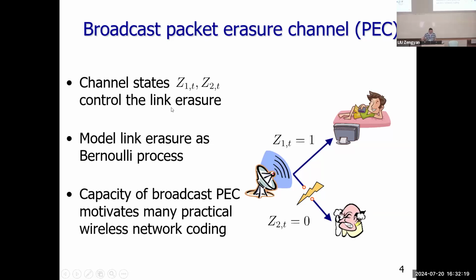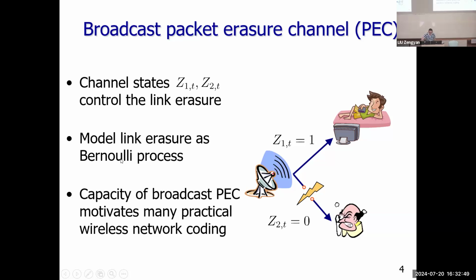So in this talk, we will focus on a simple model called a broadcast packet erasure channel. There is a common transmitter who wants to send two private messages to the receivers. The channel state is a link erasure. So Z1[t] and Z2[t] mean that if Z1[t] is 1, this user receives the packet. If Z2[t] is 0, then this user has an erasure.